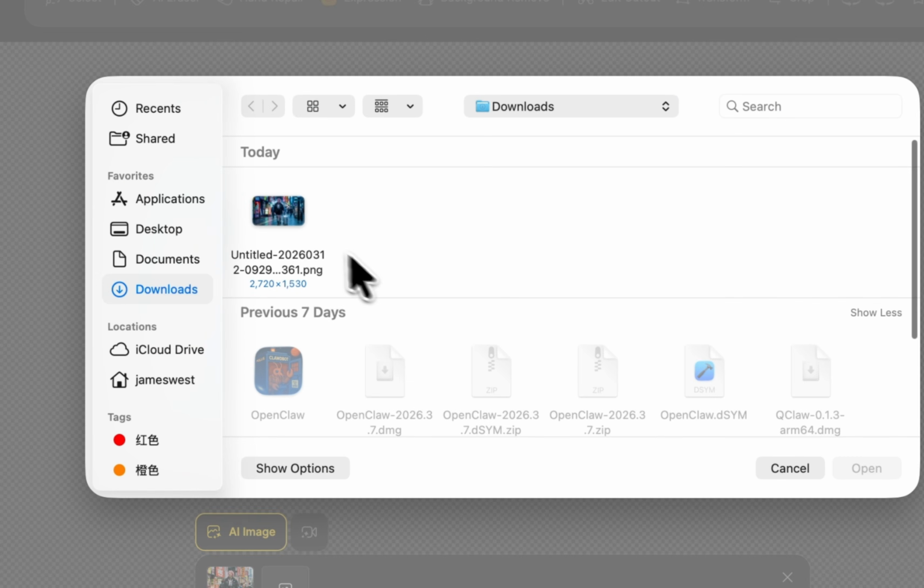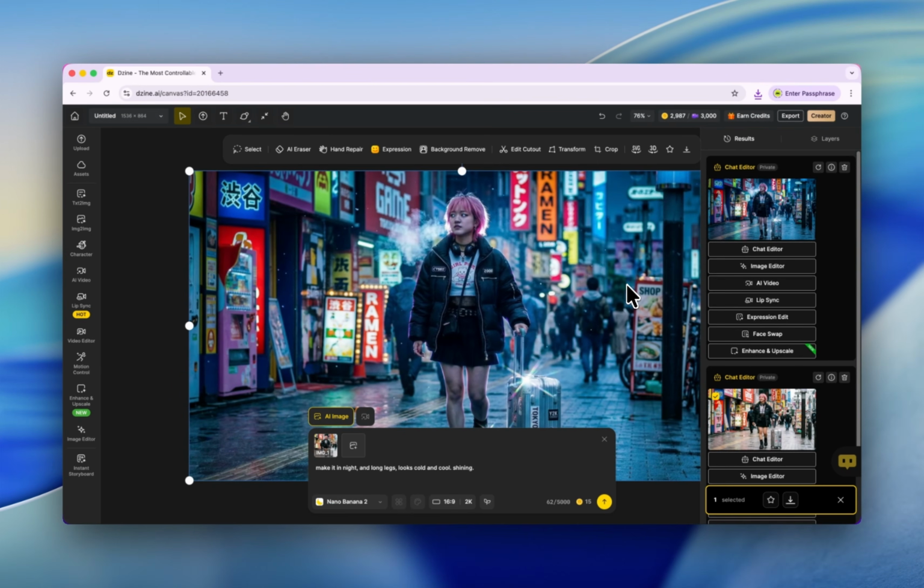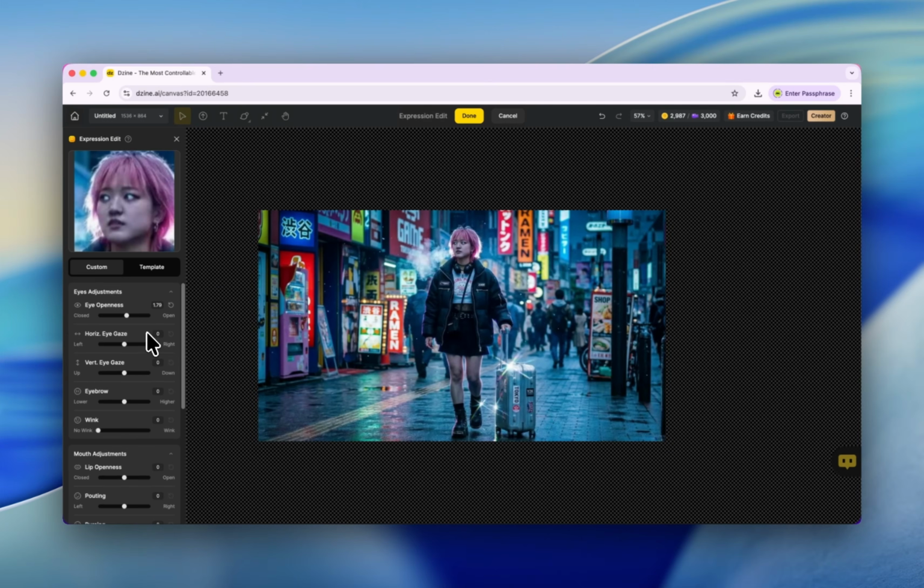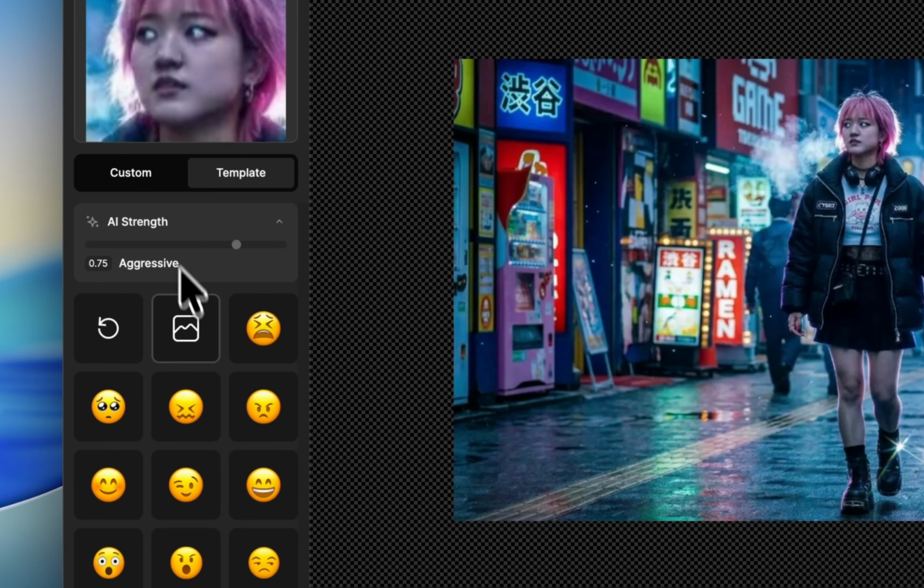I can click here, upload the image. This time I'm not gonna regenerate it, right? Because when I regenerate the whole image, some parts of the image I may want to keep will change. So for example, I want to change the expression of this girl. Just click here, expression. See, now we have parameters we can tweak, and also we have templates.